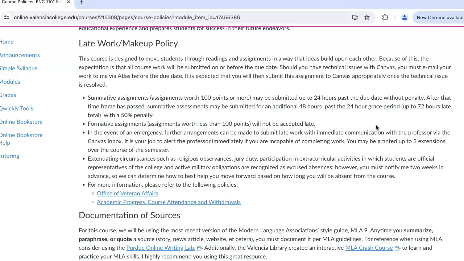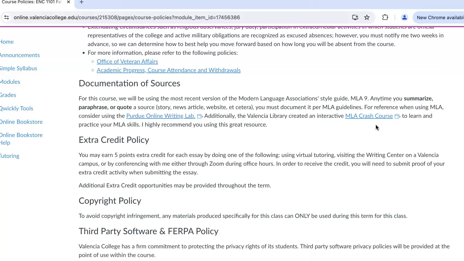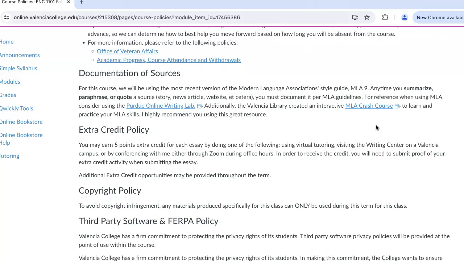The exception to this was if you have some sort of an extenuating circumstance, something comes up, you are granted up to 3 extensions over the course of the semester. You can use those on any assignments. All you need to do is message me through Canvas, let me know something's going on, and you can ask to take one of your extensions. So long as you have not used all 3 of your extensions, the answer will always be yes, that you'll get an extension. In our discourse in that Canvas message, we will determine at that time how long the extension should be set for.